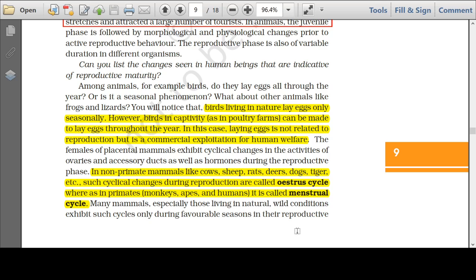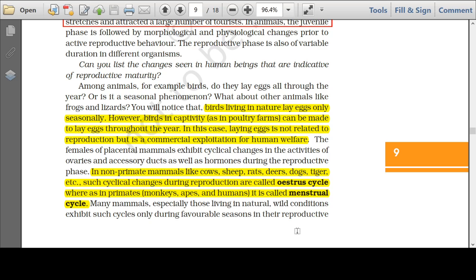Now, dear students, you know that organisms do not reproduce throughout the year. There are certain organisms that reproduce only in a particular season. There are certain organisms that reproduce throughout the reproductive period. In case of humans, they are known as continuous breeders, because once humans attain sexual maturity, once they are able to produce gametes, till senescence, as long as gametes are formed in the body, they will be able to reproduce.